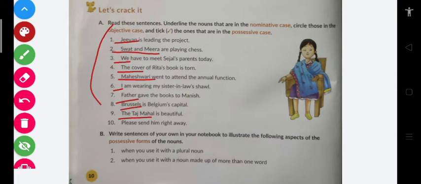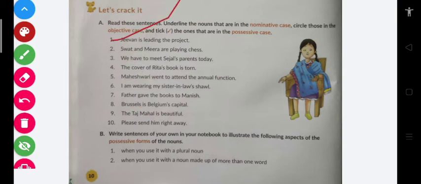Okay, my dear students. Now talking about the objective case: the project, playing chess, parents, Rita's book. Not Rita, Rita's book, a complete sentence. Maheshwari went to attend the annual function.